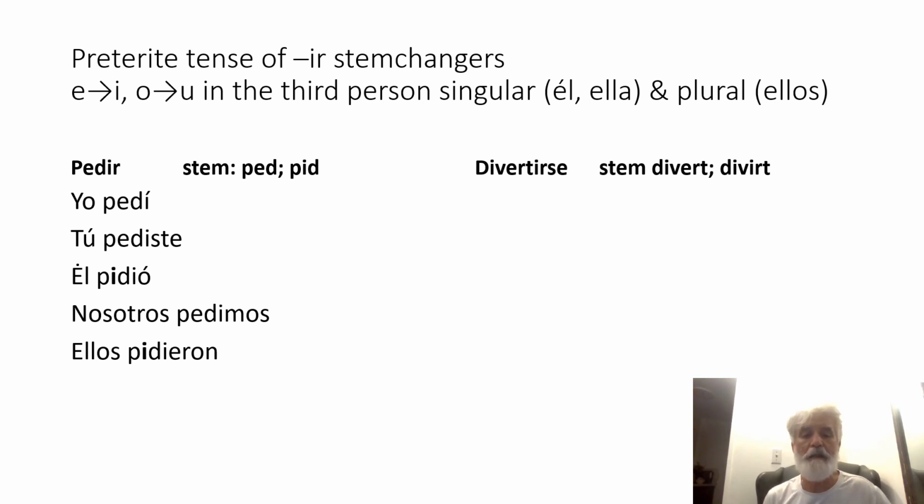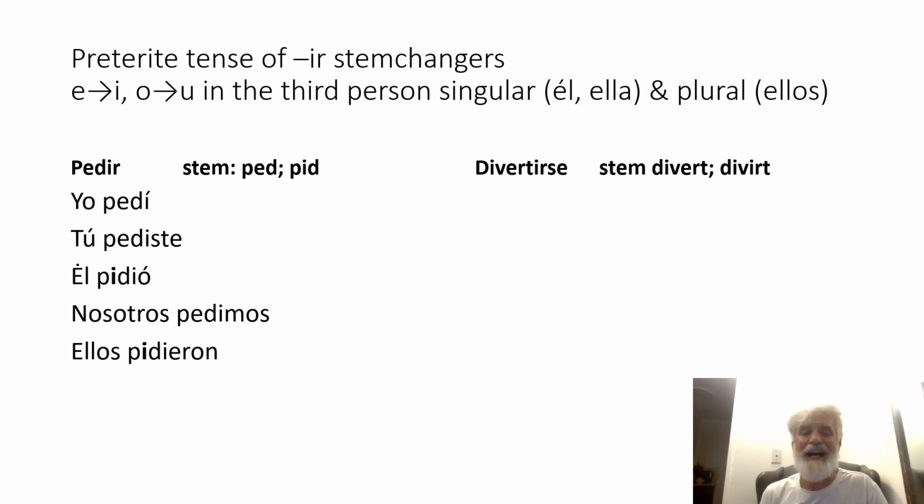Let's take a look at another verb, divertirse. If you look at the verb divertirse, you might see the word diversion. Okay, it's to have fun. We have the adjective divertido. Okay, and it's reflexive, so we have the reflexive pronoun se. So let's go ahead and take a look at it.